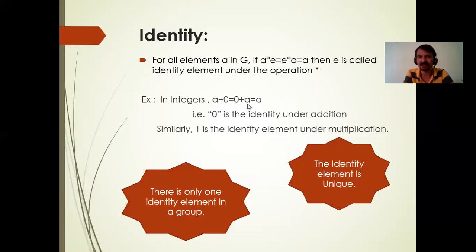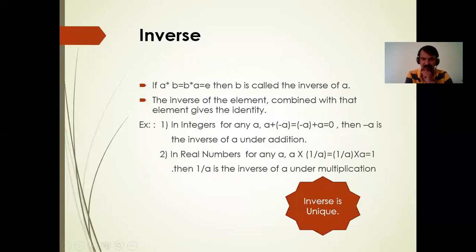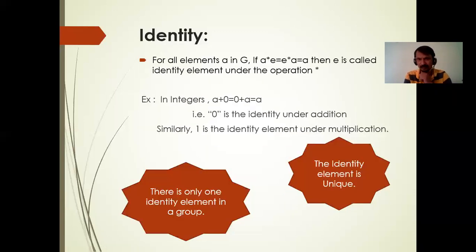Similarly, if you go for multiplication, a into 1 is equal to 1 into a is equal to a. So 1 is the identity element under the multiplication. So the identity element is unique in the set of elements.